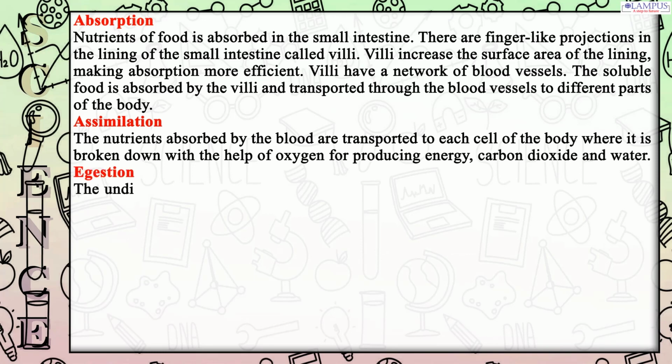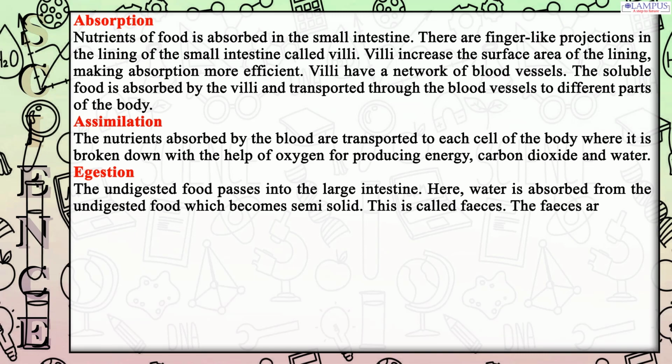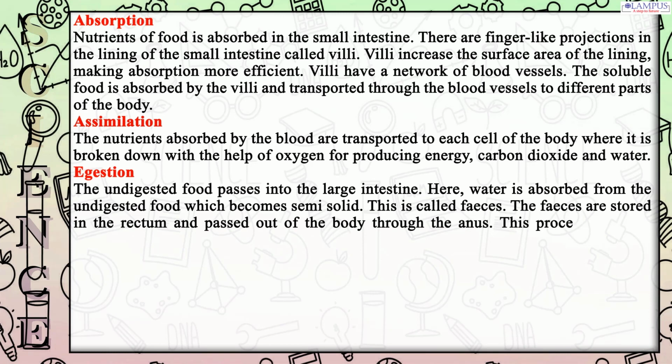Egestion. The undigested food passes into the large intestine. Here, water is absorbed from the undigested food, which becomes semi-solid. This is called feces. The feces are stored in the rectum and passed out of the body through the anus. This process is called egestion.